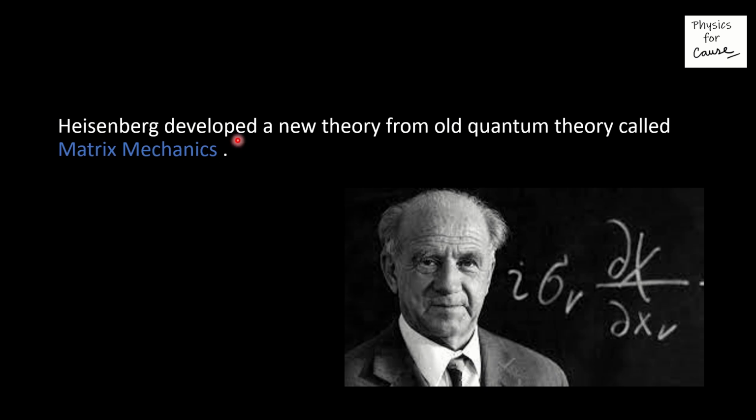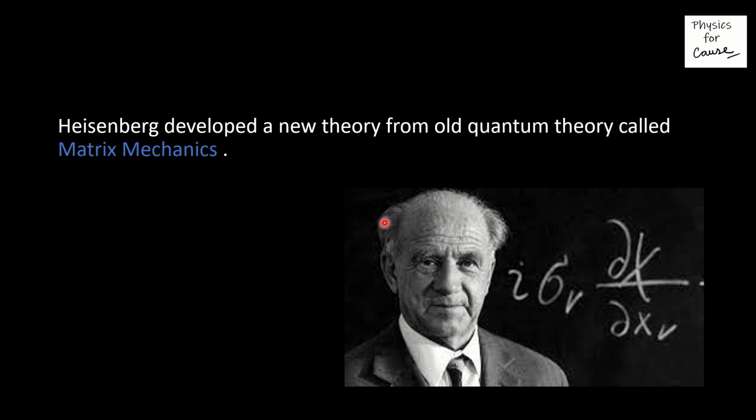Heisenberg developed a new theory from the old quantum theory. हाइजेनबर्ग ने Compton effect, black body radiation and photoelectric effect के through एक new theory develop करी, and the name of the theory was matrix mechanics. Basically, Heisenberg learnt various different concepts from Albert Einstein, from Arthur Holly Compton, and Max Planck.